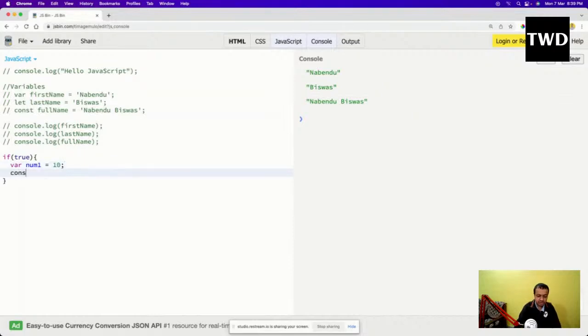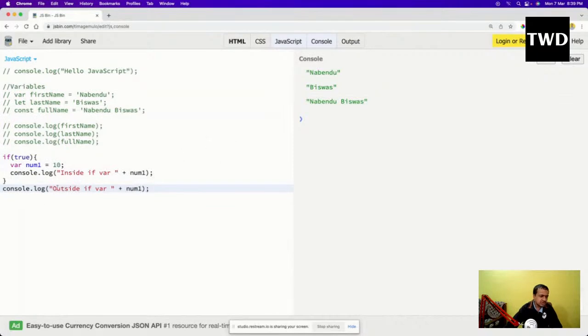Then console.log of "inside if var" and num1 like this, and "outside if var" is again num1.